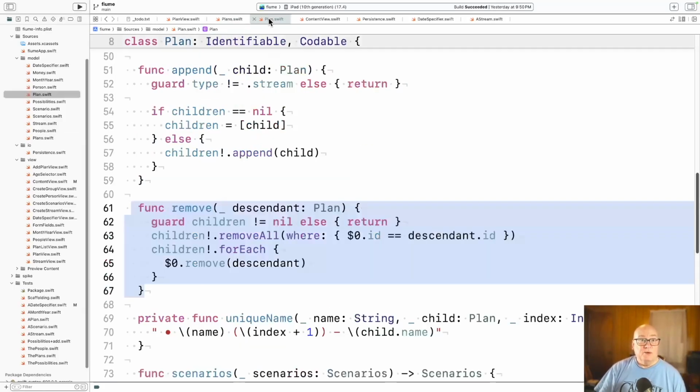Well, calling remove goes to plan, and here's remove. It deletes something as a descendant of the tree here. So if this node has no children, then it can't possibly have this descendant. If one of its children is the descendant, we just delete that. Otherwise, we go through all its children. Really, this should be in a separate block to detect if it's deleted, since it can't be deleted again. But in any case, if it's not found there, we go through the descendants and remove it from whichever one of them has it. Now, after the remove, we come back to plans, and we mark it was changed.